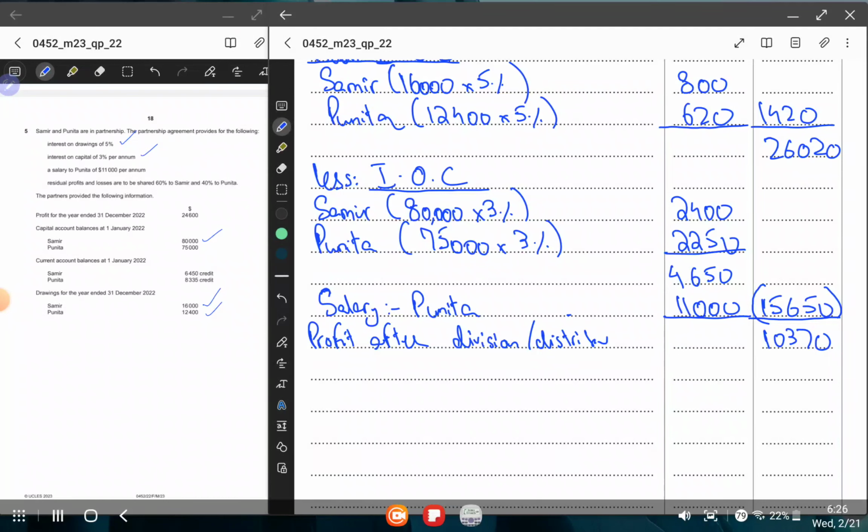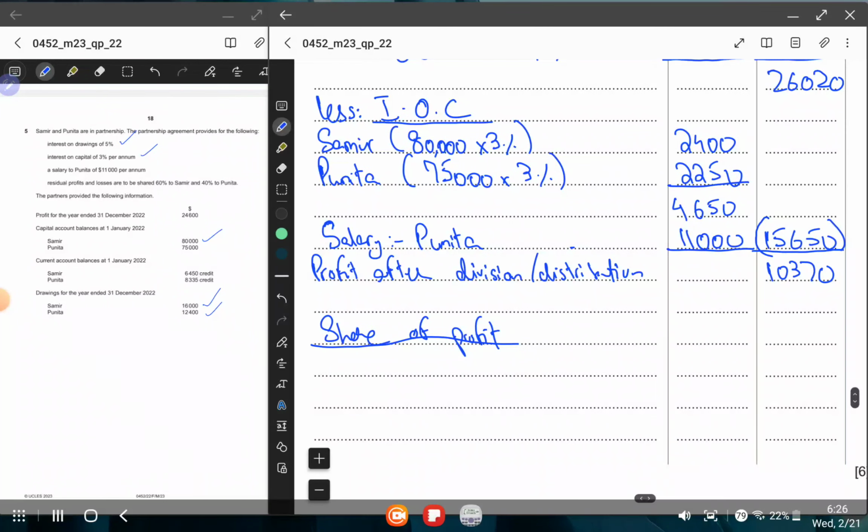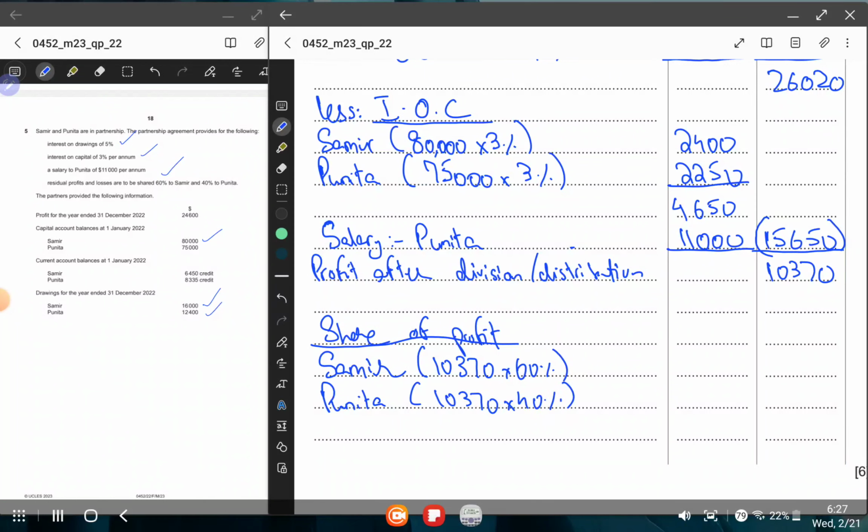Profit after distribution. Now you guys will calculate the share of profit, how much each partner is getting actually now. So in order to calculate share of profit, let's find out for Samir. Samir gets profit in the ratio 60%. So 10,370 multiplied by 60%. And Punita gets it in the ratio of 10,370 multiplied by 40%. So this turns out to be 6,222. This turns out to be 4,144. We add both of them, 10,370. Hence, you have now shared the profit.